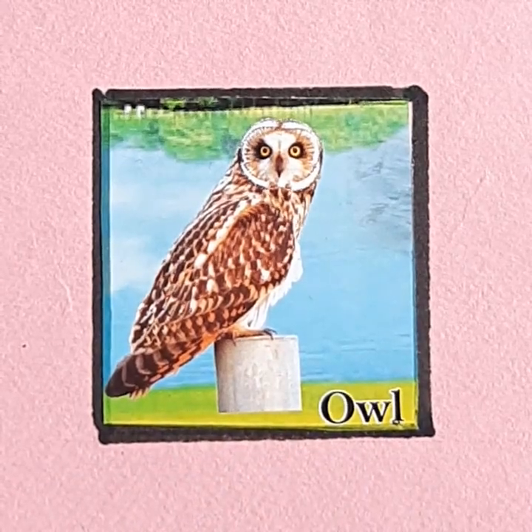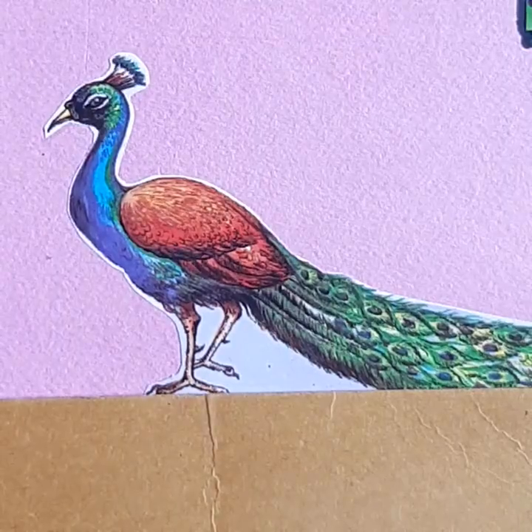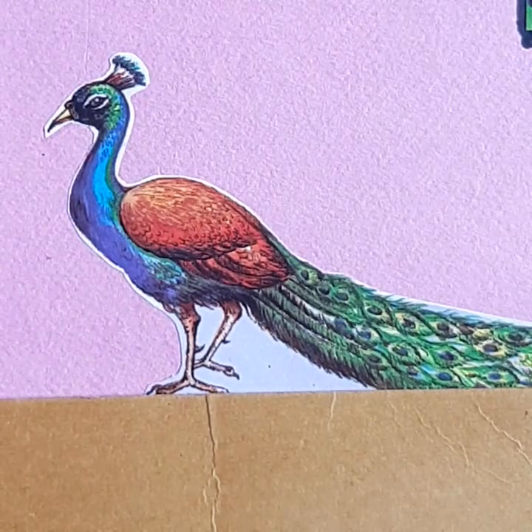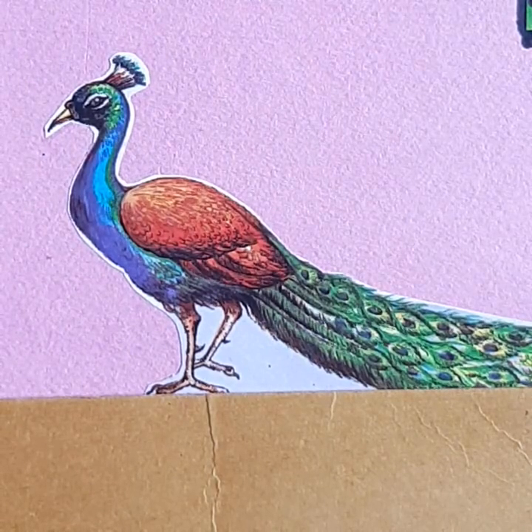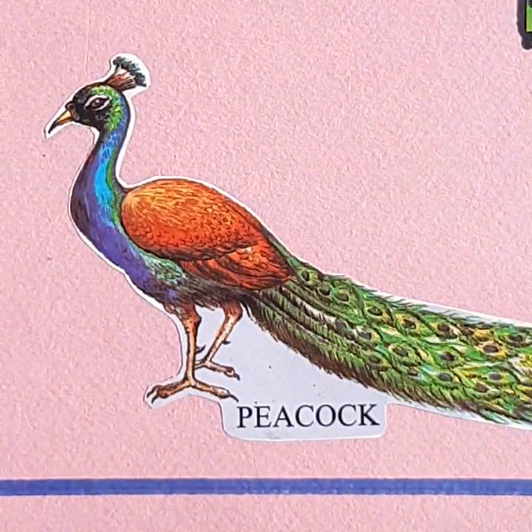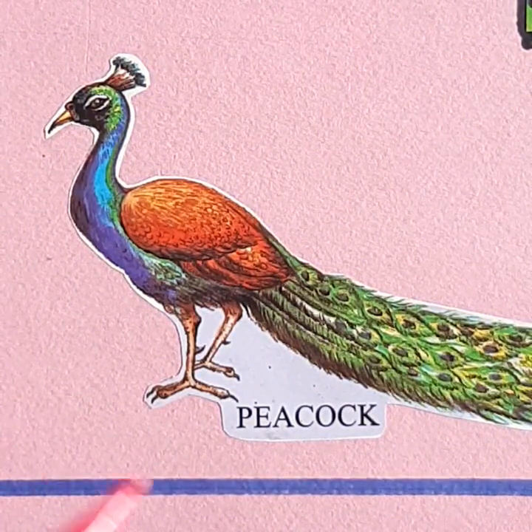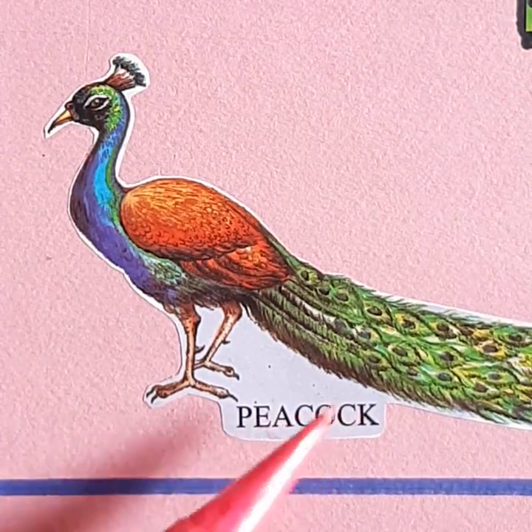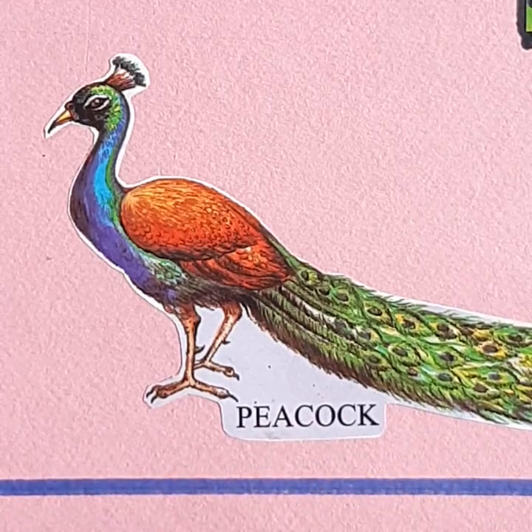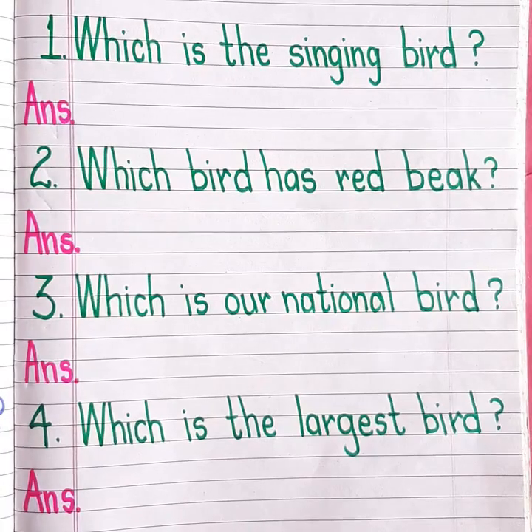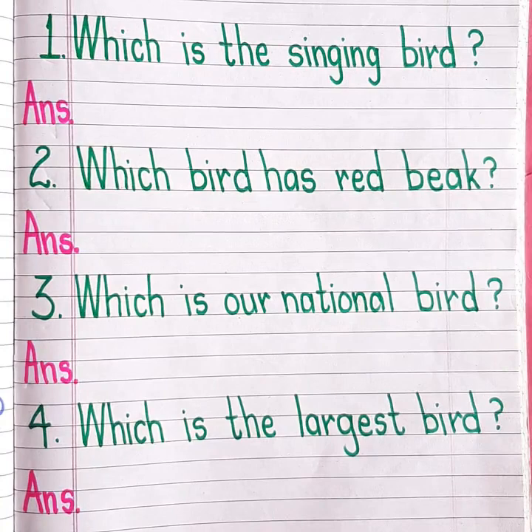O-W-L. Owl. Children, which bird is this? Good. Peacock. What is the spelling of peacock? P-E-A-C-O-C-K. Peacock. Now we will see some questions.